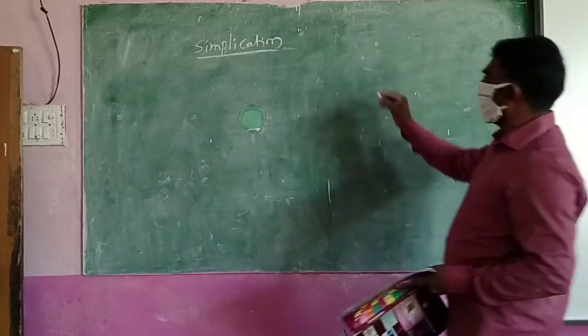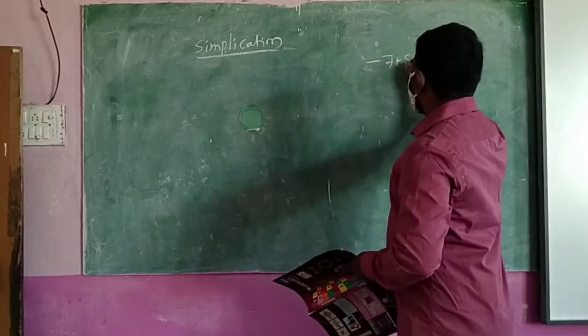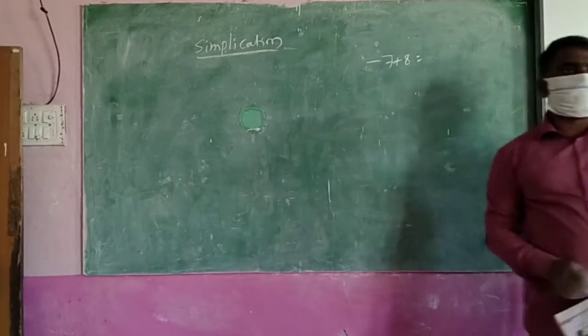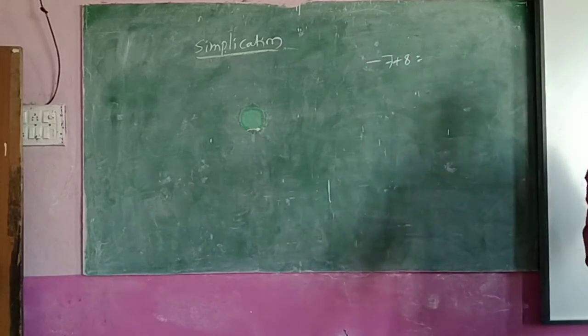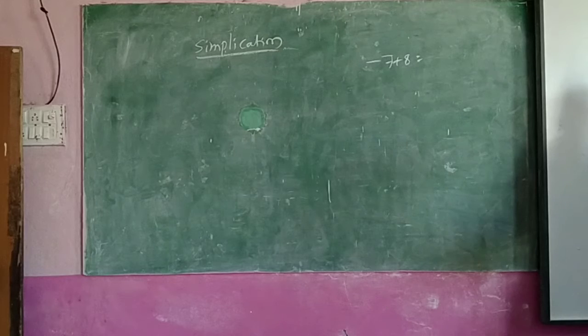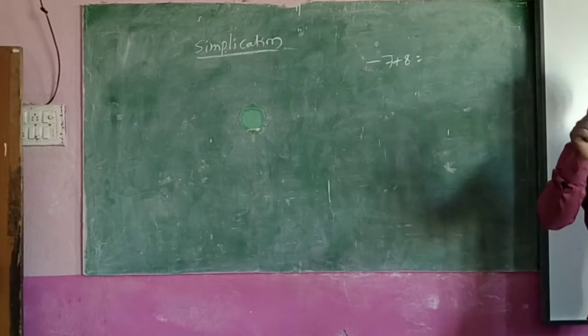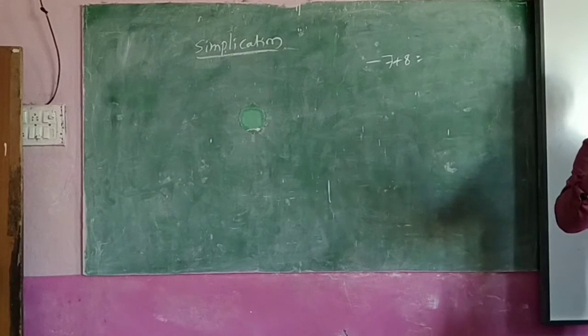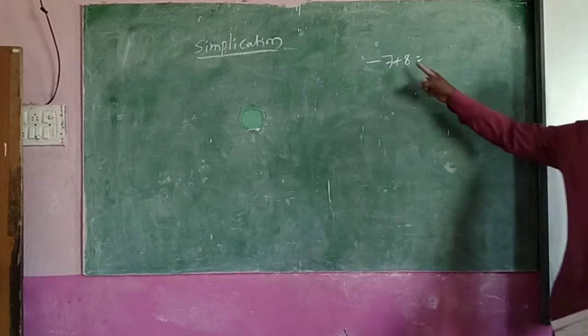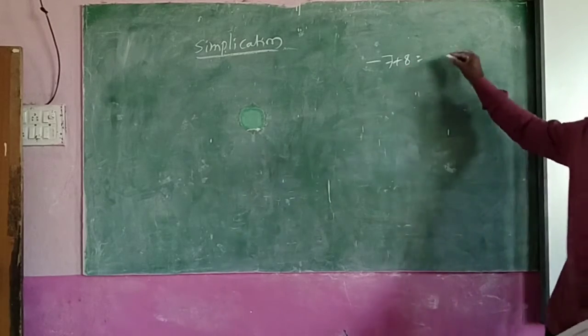What is this? Minus 7 plus 8. So first, what do you have to think? How are they? What should we find? How much is the difference here? 1. Where are we? Up, because up steps are more. That's why we are up. That's why the answer is plus 1.